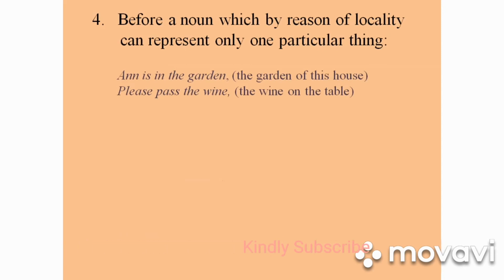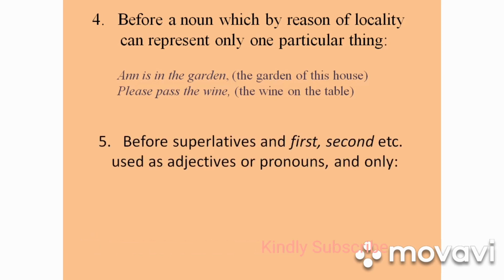Example, Anne is in the garden. So here, the garden of this house. Please pass the wine on the table, maybe. All the people are gathered at one place, so in such instances we can use the wine. Before superlatives and first, second, when used as adjectives or pronouns: the first, the best day, the only way.